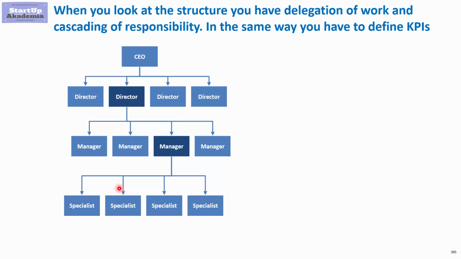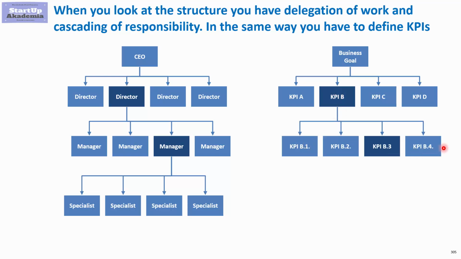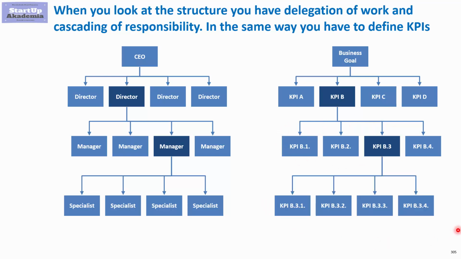So in the very same way, we create the structure of KPIs for the whole organization. We start with a certain business goal. Then on the basis of that, we define the KPIs. So for example, for the director we've got the KPI B, and then for managers reporting to him, on the basis of the KPI defined for this director, we define KPIs for his managers, and we do exactly the same for the lower level of specialists.